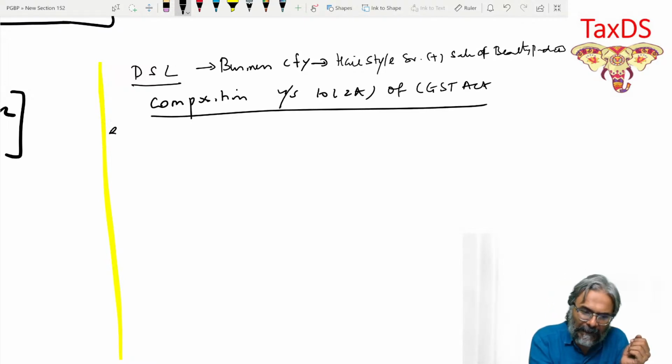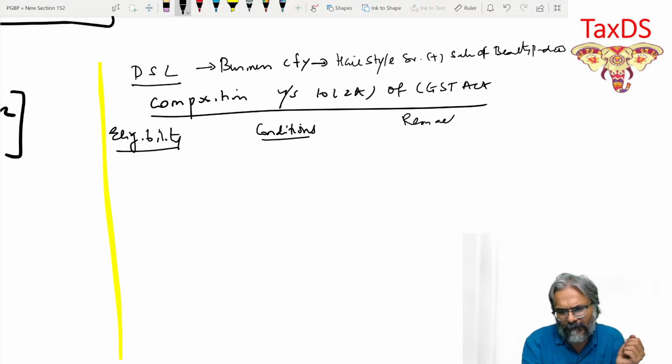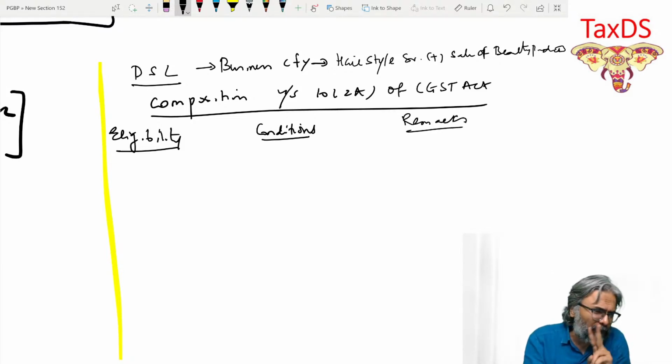Now, if you see the eligibility, the condition, and the remark. In this case, please understand there are two questions dealt with. One is that she is only engaged in the hairstyling service, and the second part of the question, students, is that she is also involved in selling the byproducts, which are the hair products.